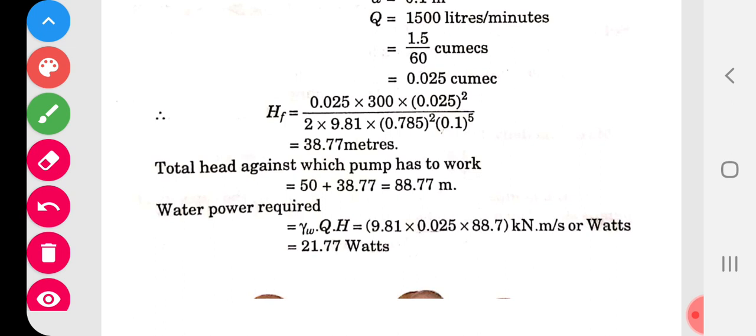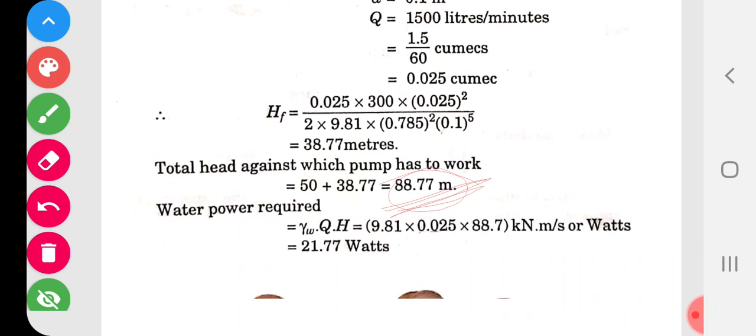The head loss has come. So what is head loss? Head loss is 38.77 meters. This 38.77 meter head loss should be added to the given head. 50 meters is the actual height, the actual head to which we have to lift the water, and 38.77 is the loss due to the friction. That loss must be added. So what is the total lift? Total lift is 88.77 meters. Please remember, this is the way we have to consider it.